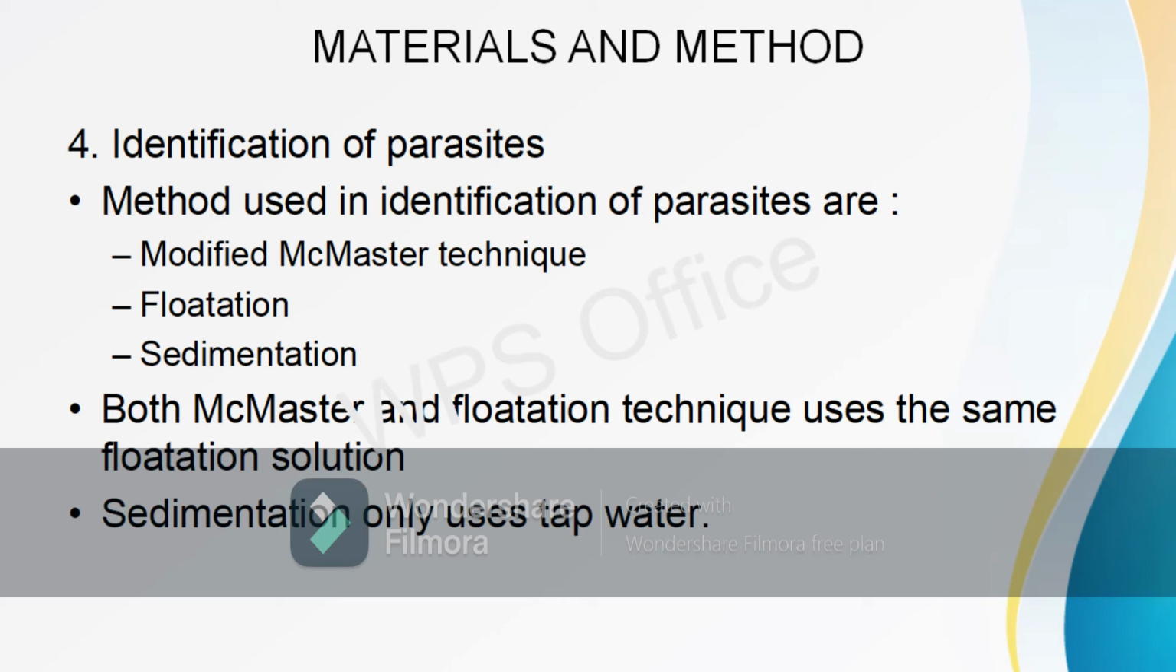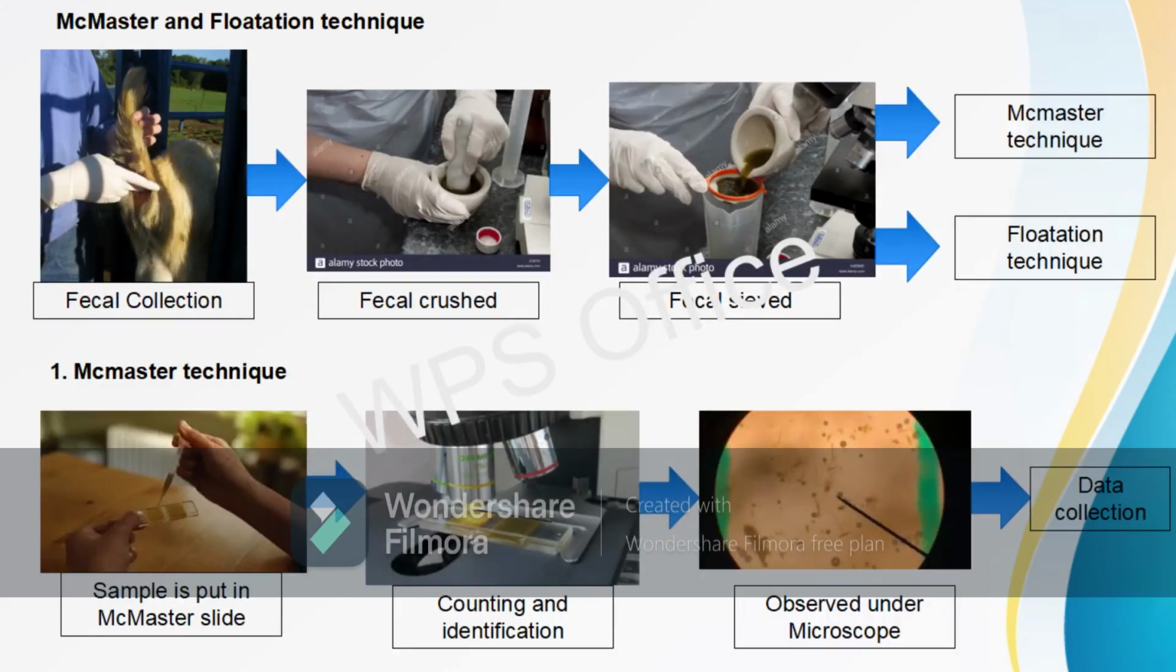Identification of parasites will use three methods, which are the modified McMaster technique, flotation technique, and sedimentation. Both McMaster and flotation techniques use the same flotation solution, meanwhile sedimentation only uses tap water. For McMaster and flotation techniques, the fecal is firstly collected using proper technique to avoid injuries to the animal. Fecal is then kept in cold storage for the next step. Fecal is weighed for 2 grams and then crushed in a mortar with 28 milliliters of salt solution and then left for 5 minutes to soak well.